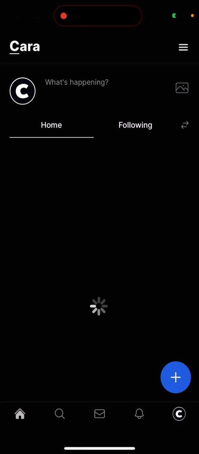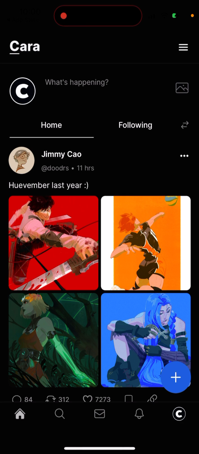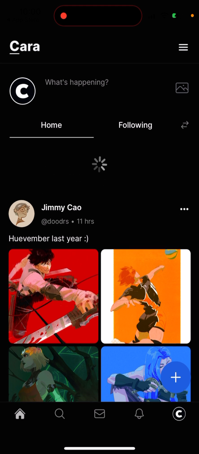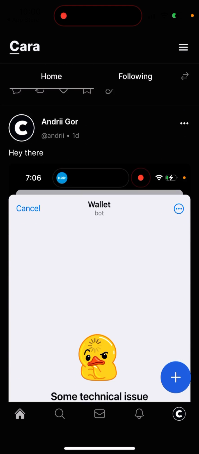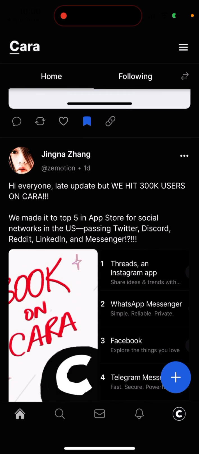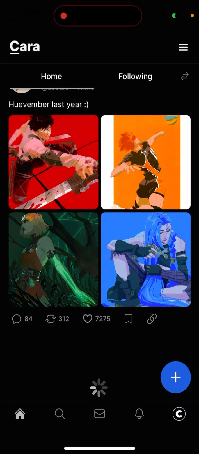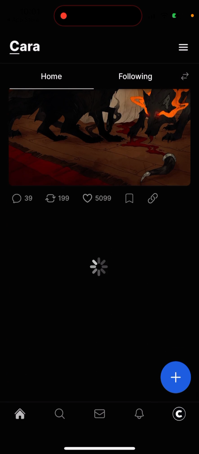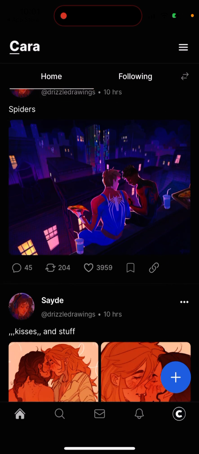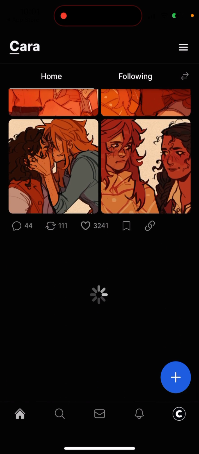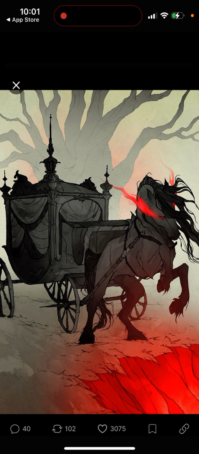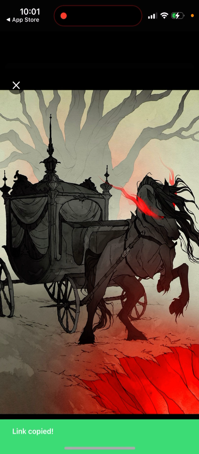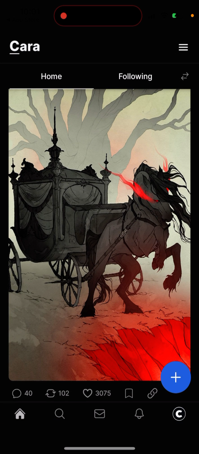So basically, here is the app, and it's super easy to create an account. And this is how it looks. This is your feed. There are a bunch of posts from some designers and art hobbyists and professionals. You just see a lot of anime and some nice images. Then you can like, comment, repost, share. You can copy a link to it. So that's how it looks.